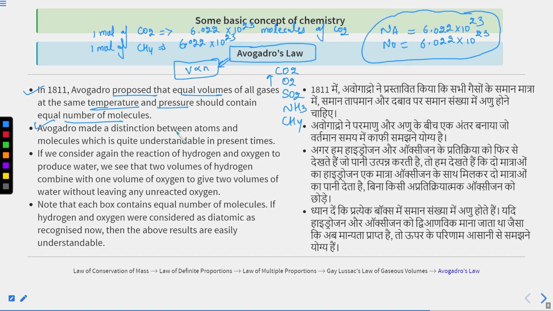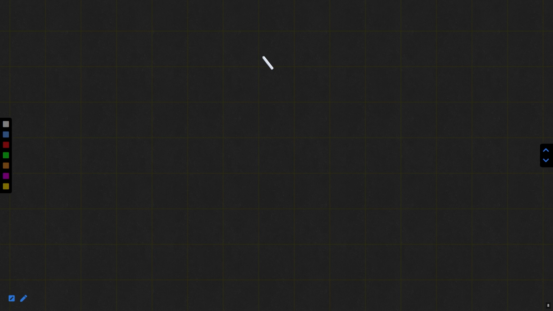Avogadro actually made a distinction between atoms and molecules, which is quite understandable in present times. If I am saying oxygen atom, it means oxygen atoms. And if I am saying simply oxygen or oxygen molecules, it means O2. So Avogadro made a distinction between atoms and molecules. This is very interesting.